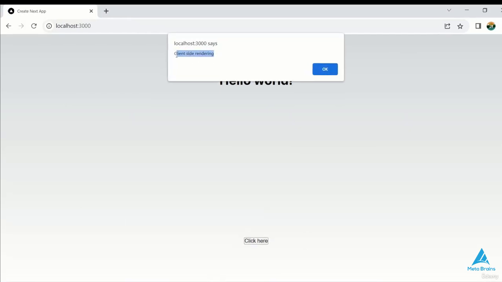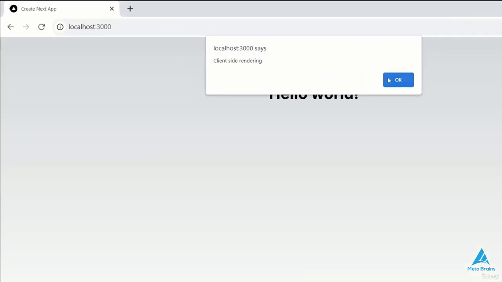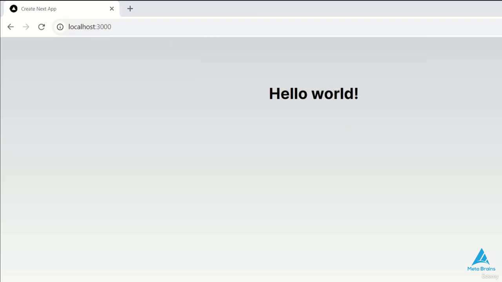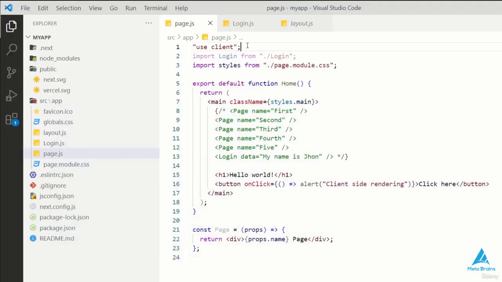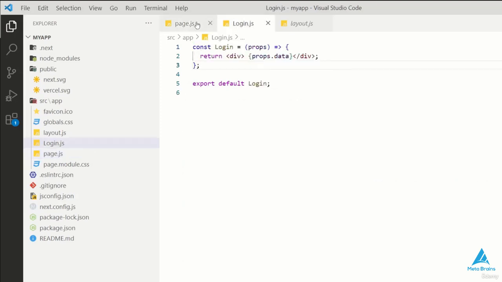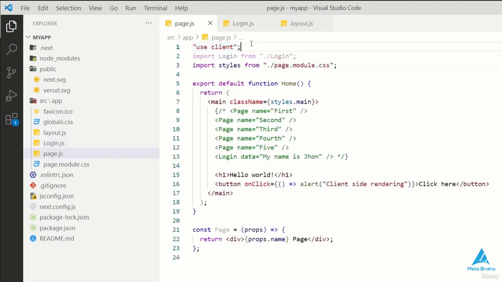As soon as I click, the client-side rendering alert has been opened. If we have written the client-side here, whenever we make any component, it will be necessary to specify that we want to work on the client side. For example, if I go to the login page and add a button there and click on it, I'll have to use client side to indicate that we want to work on the client side.